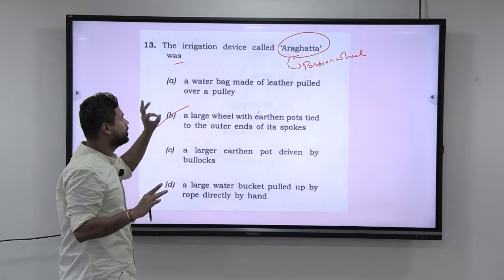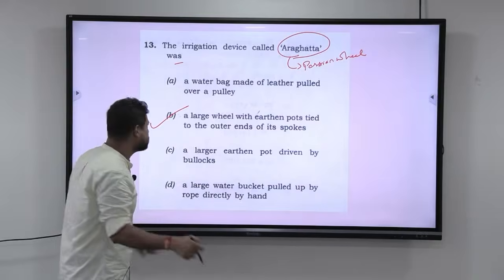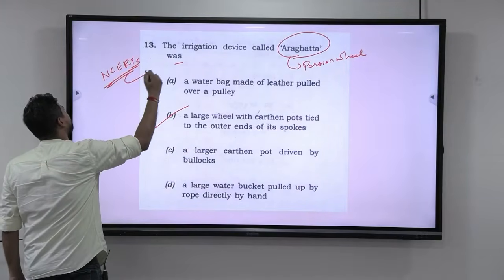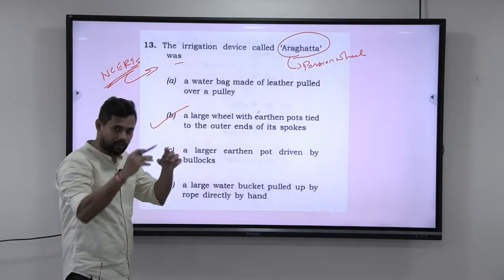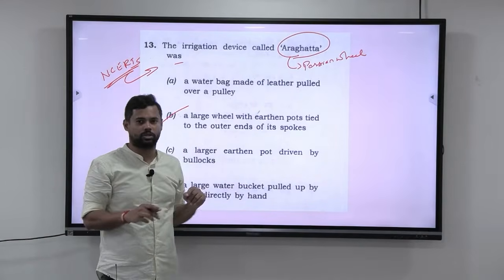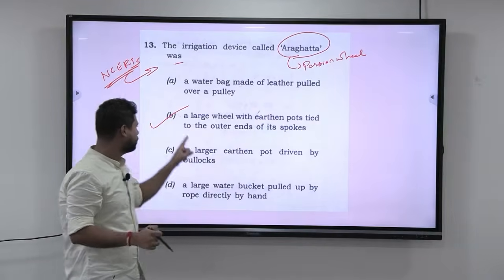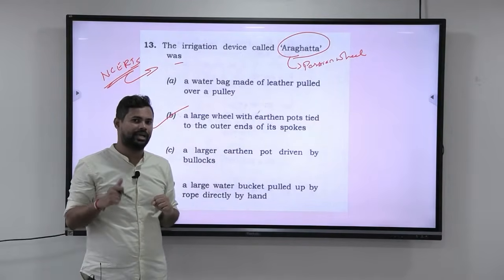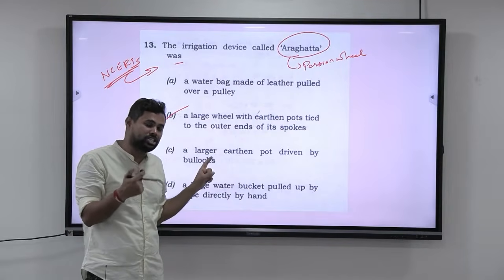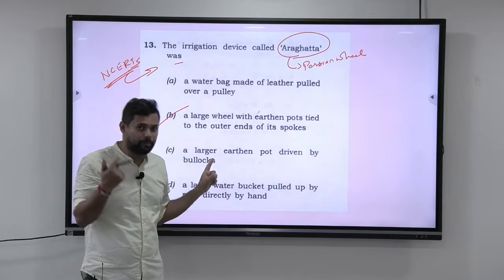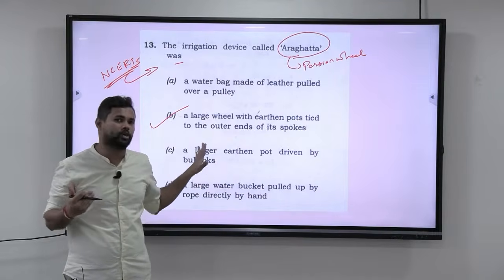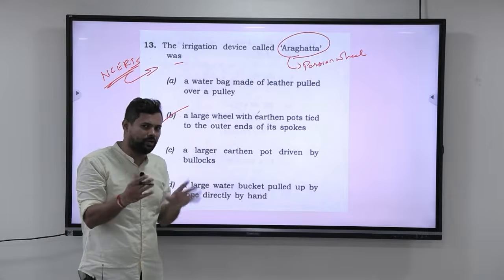Now see, this particular question tells that you need to read your NCERTs. This is a direct question taken from NCERT, and in the NCERT they have given that particular diagram of the Araghatta also. They have given a big diagram of this large wheel with earthen pots tied to the outer ends of the spokes. Like this, there are many other irrigation systems that were followed in ancient and medieval India that you should have some brief idea about when you're studying ancient and medieval India. Not because you have just been asked this, but when you're studying ancient and medieval India, just have a look at that.